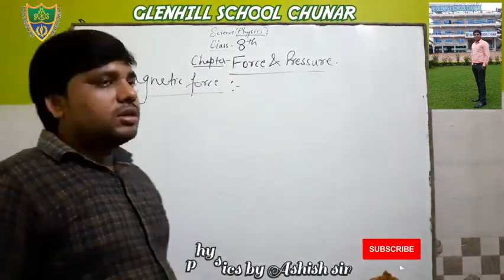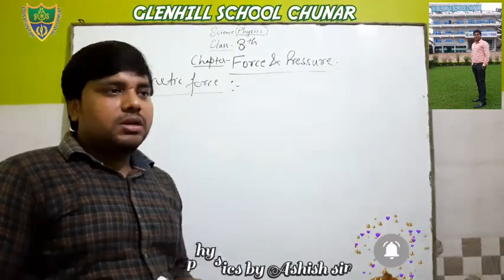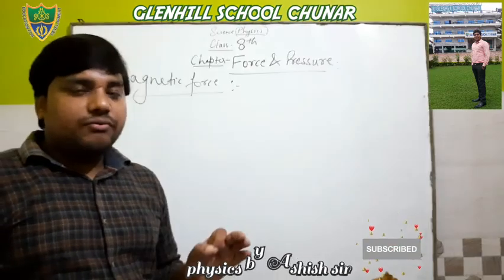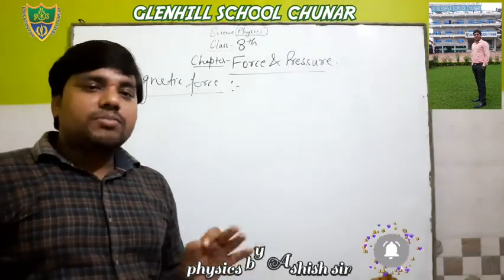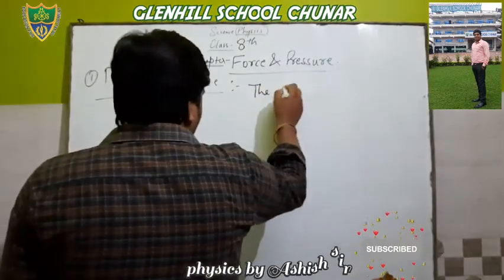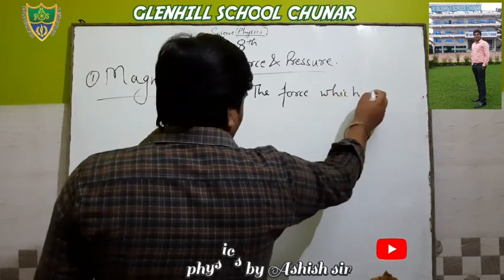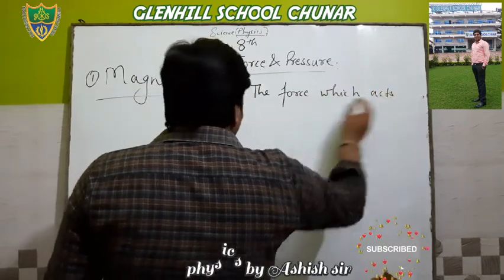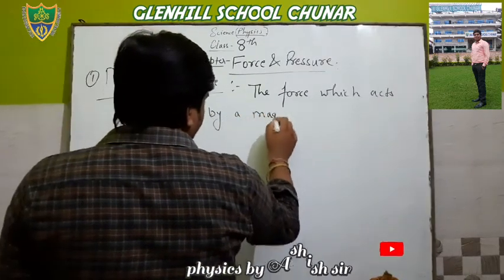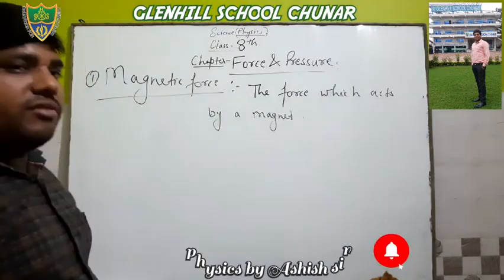What is magnetic force? Simply, magnetic force is a force which acts by a magnet. Write it: the force which acts by a magnet is known as magnetic force.